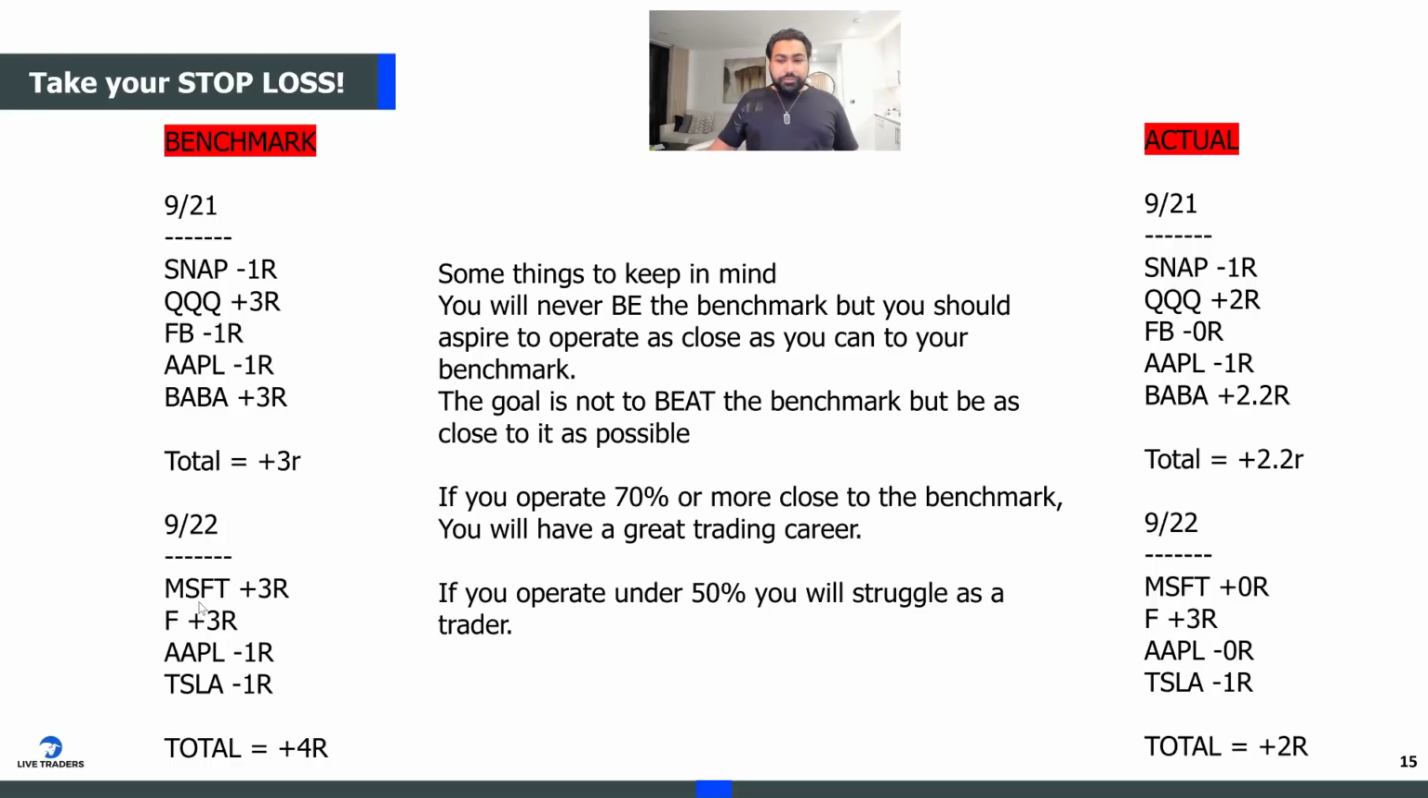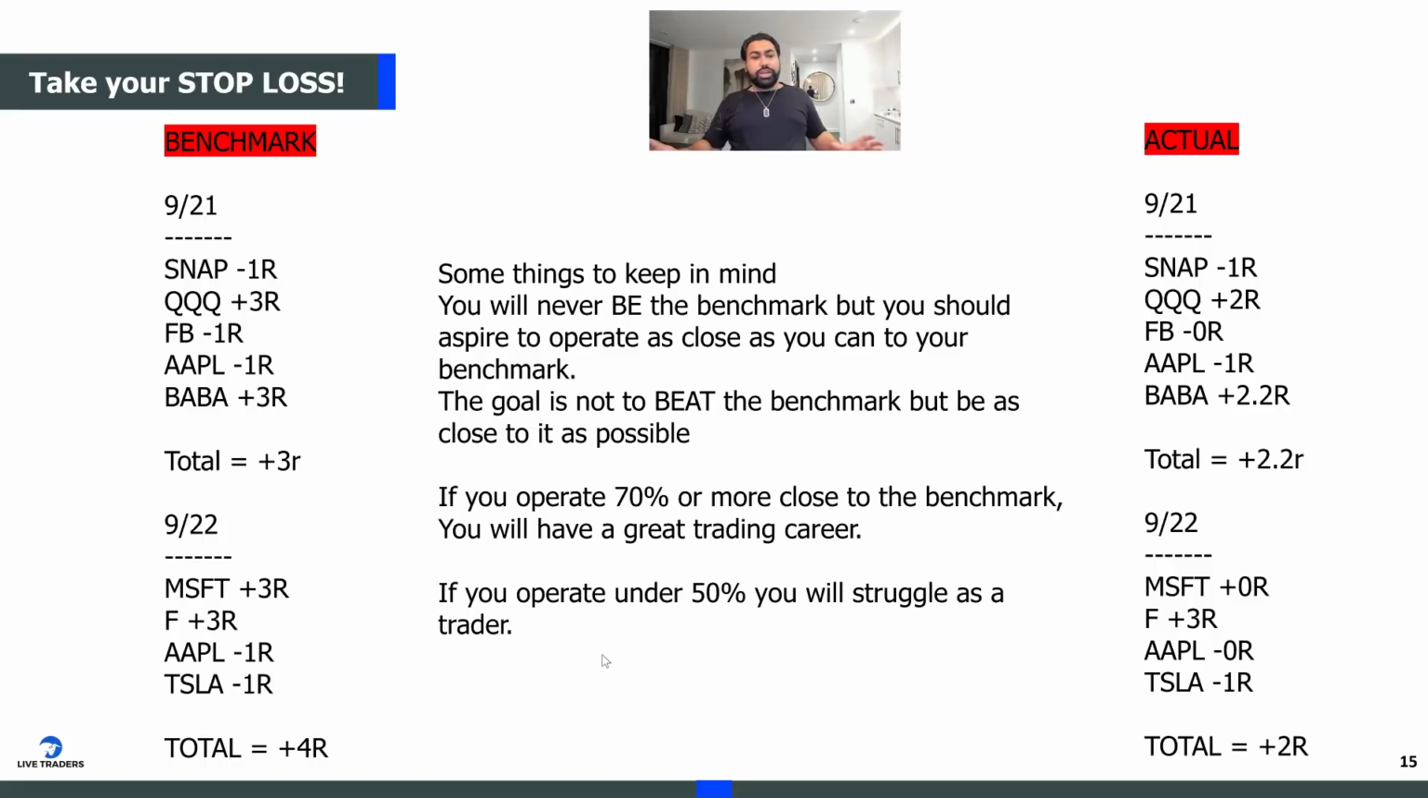So now next day comes Microsoft. The plan made 3R. I didn't even take Microsoft, so I made 0R. Ford Motors, the plan made 3R that day. I also made 3R. I held it. That was great. Apple, the plan lost an R. I didn't trade Apple that day, so I lost 0R. Right? Tesla, I lost an R, and the plan also lost an R. But now notice the difference. The plan ended up making 4R, and I only ended up making 2R. You see that? So now I'm 2R behind my benchmark.